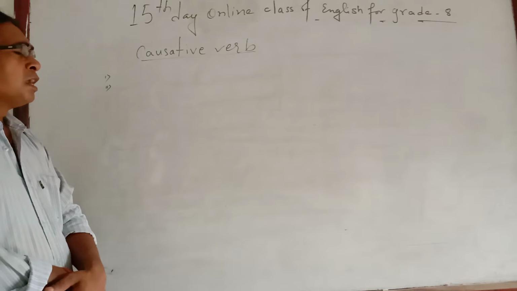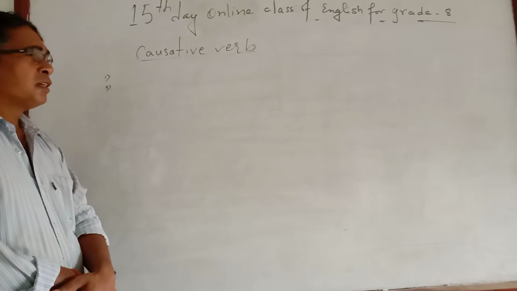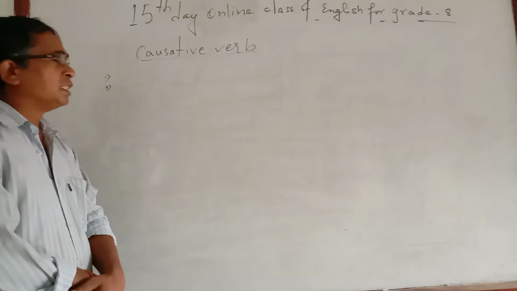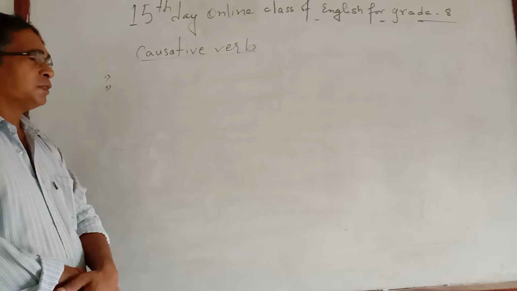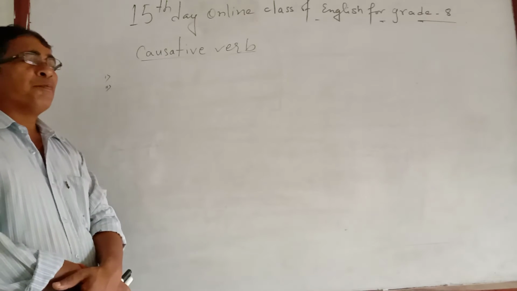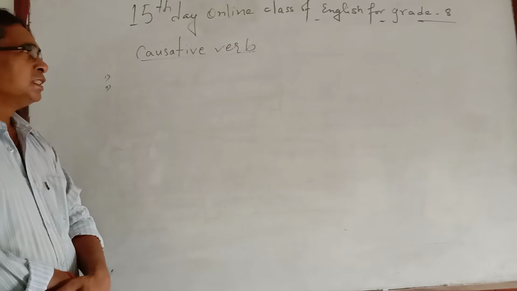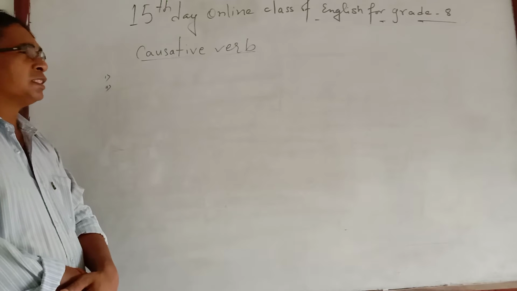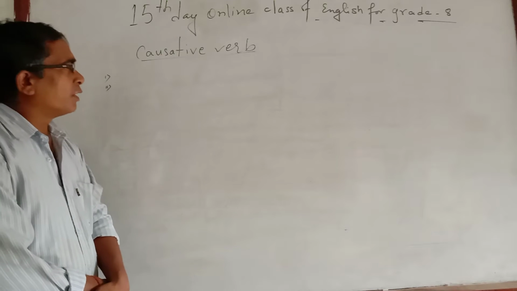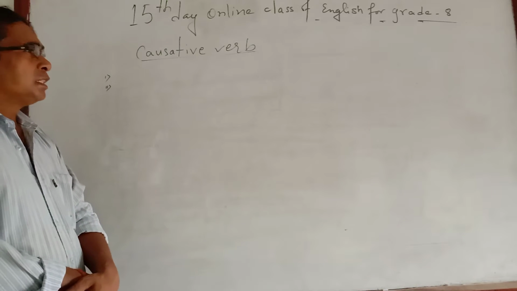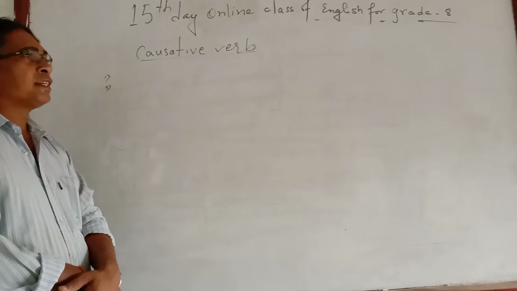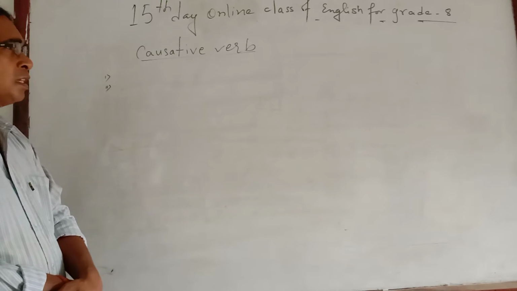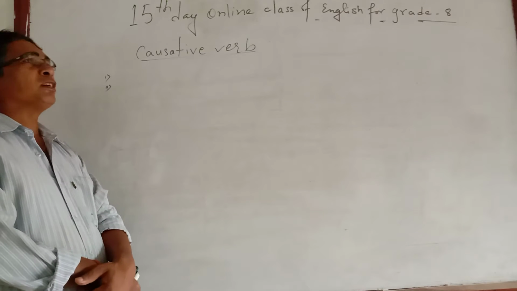I mean has, have, had. These are the 3 forms used with have. Similarly, make, makes, made. And for get also the same thing: get, gets and got. As I told you, sometimes let is also asked.